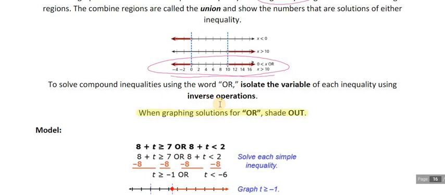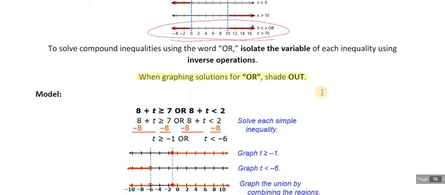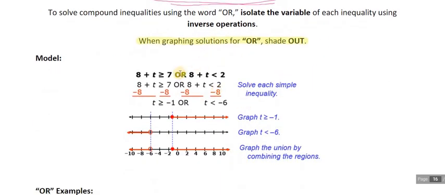Every once in a while we'll have a very, very rare case where we'll end up with an accidental overlapped region. But for the most part, ands are in, ors go out. So here is our model, okay, and we've got two completely different inequality statements that we're just solving, and then graph the solutions.